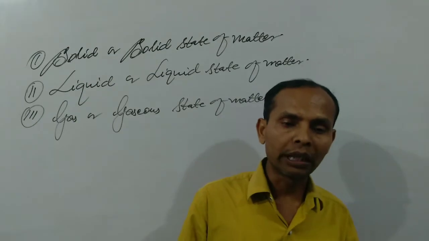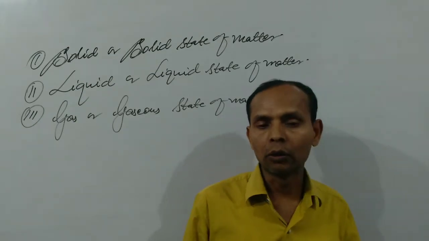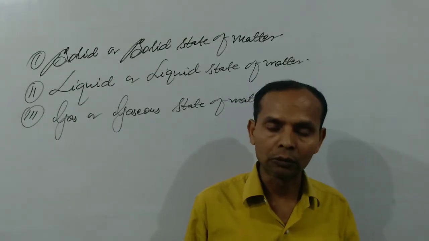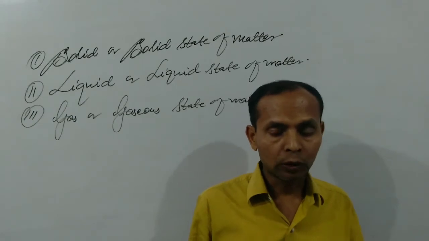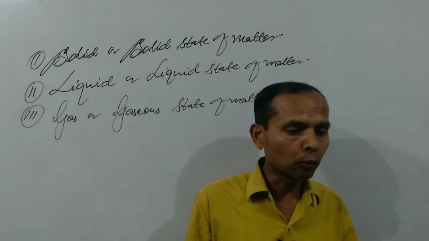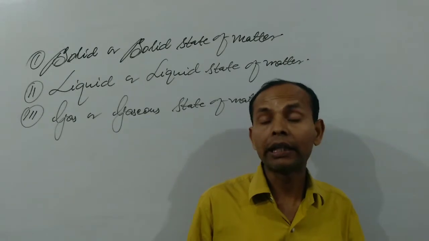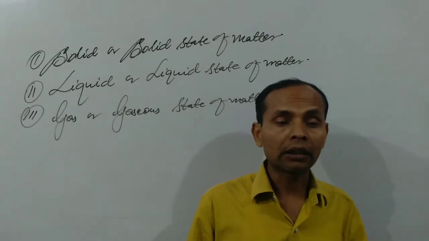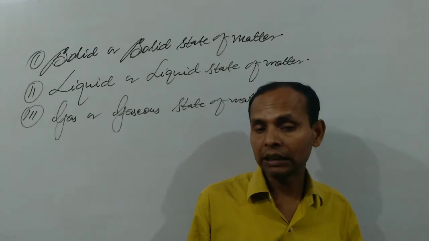A gaseous substance is also made up of very small particles like atoms, molecules or ions. So the intermolecular distance between any two gaseous particles is very large as compared to a solid and a liquid.